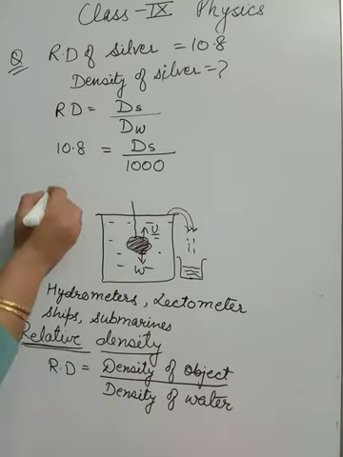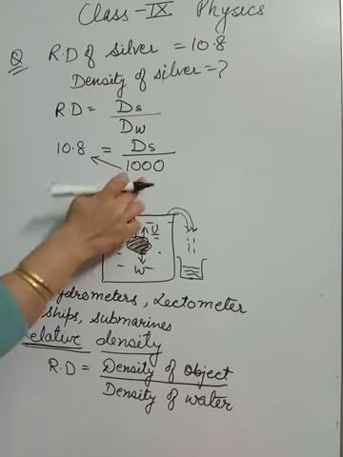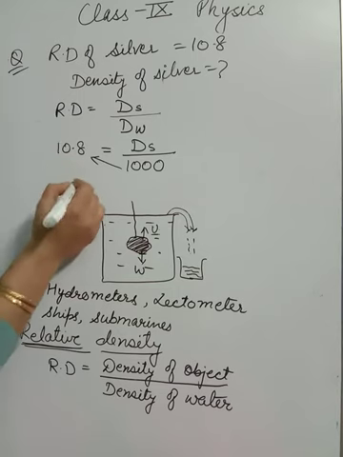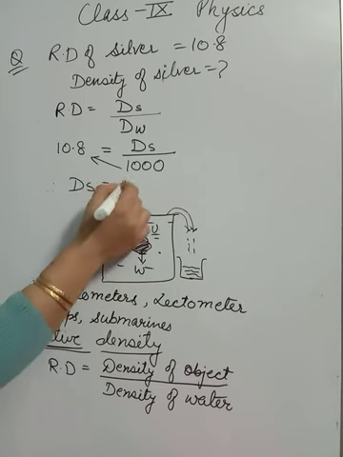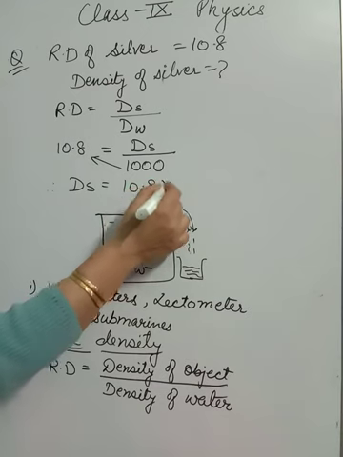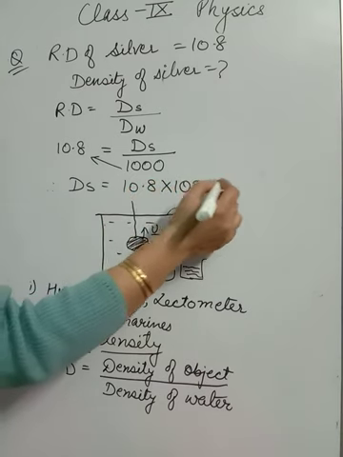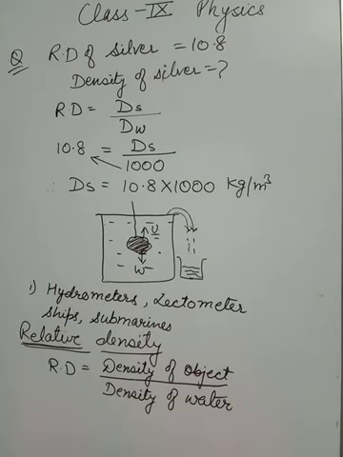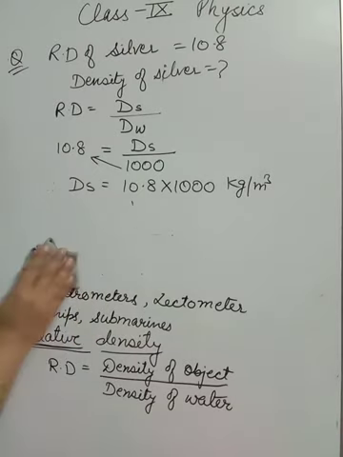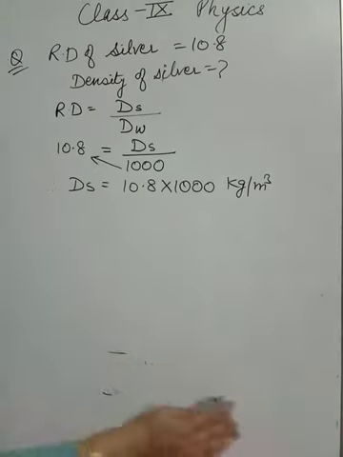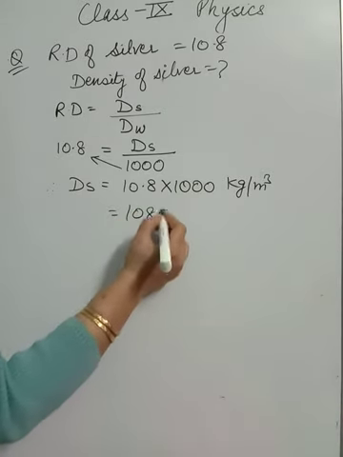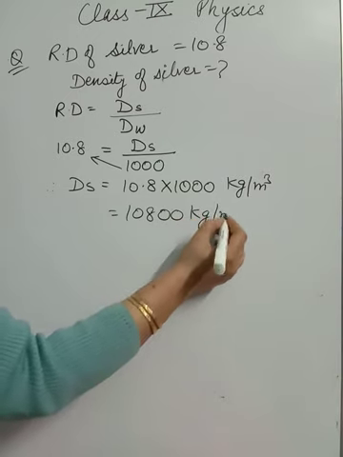So if I take this 1000 to this side, here it is dividing, so whenever it goes to this side it will multiply. So density of silver will be equal to 10.8 into 1000 kg per meter cube. I can also write it as 10.8 into 10 raised to power 3 kg per meter cube, or as 10800 kg per meter cube.